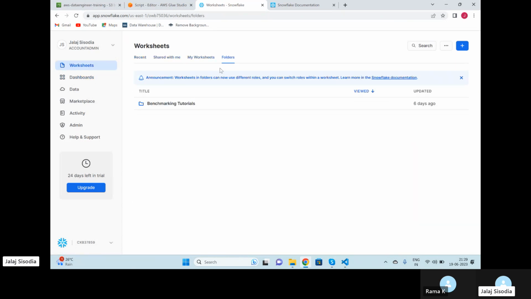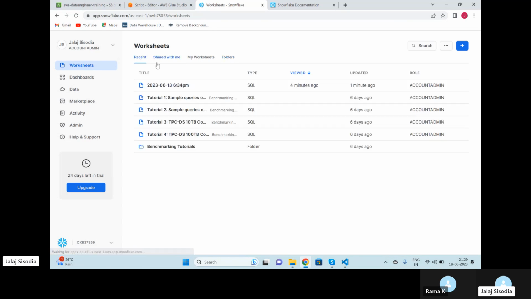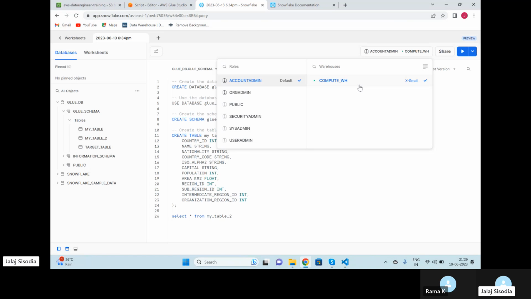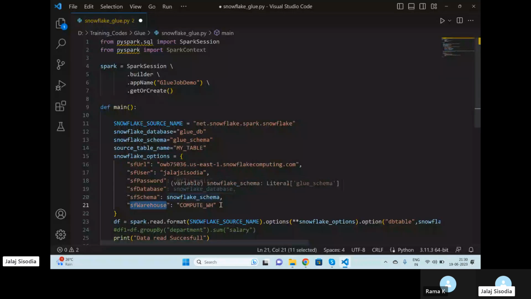Folders and all those things are fine. Glue DB worksheets. I think we have no option of creating a warehouse. Okay, we simply have to manage with the compute_wh. But whatever, just come on your worksheet and whatever the name of the warehouse that you can see here, just take that name here. Okay.